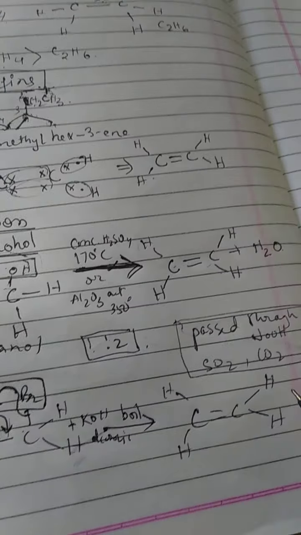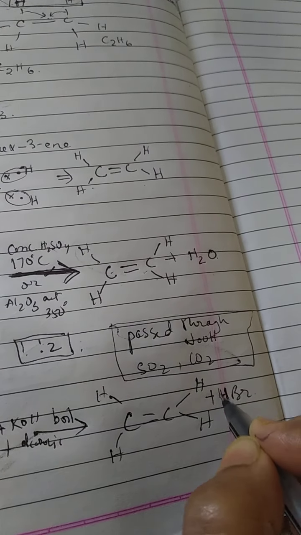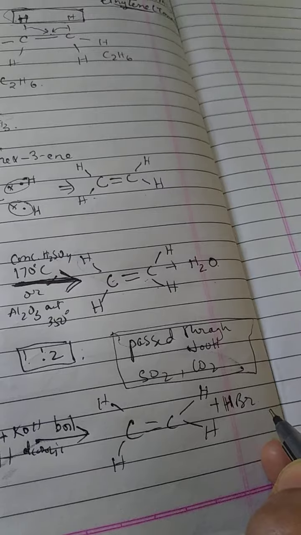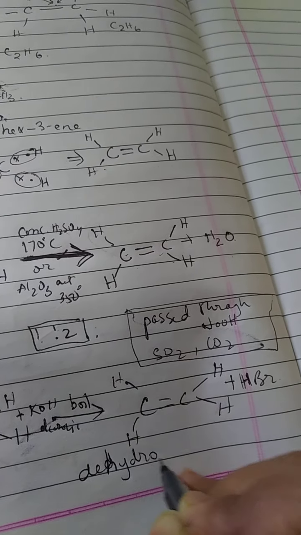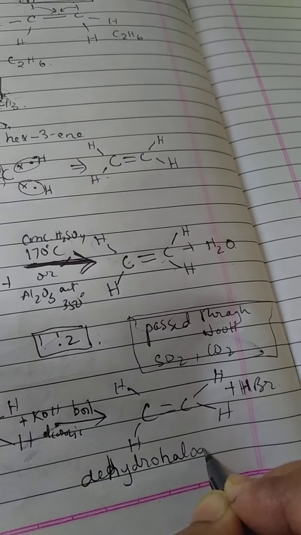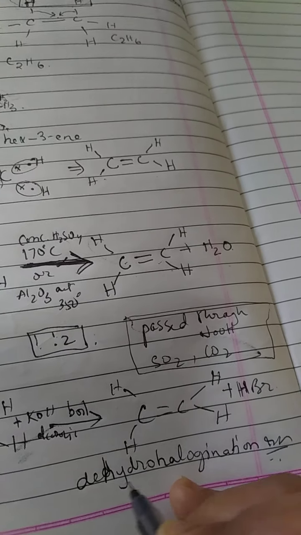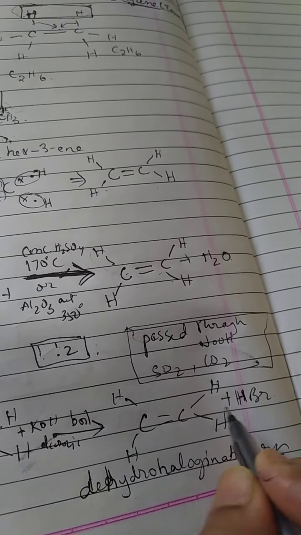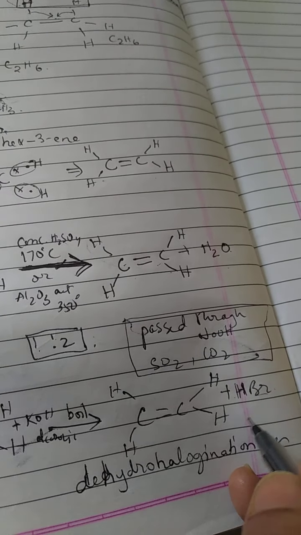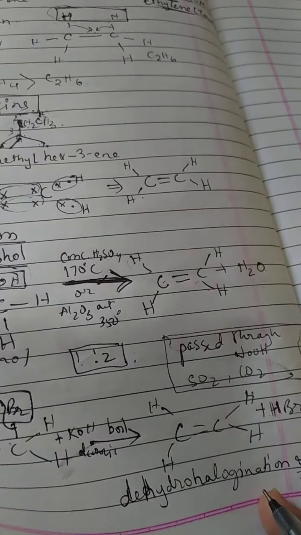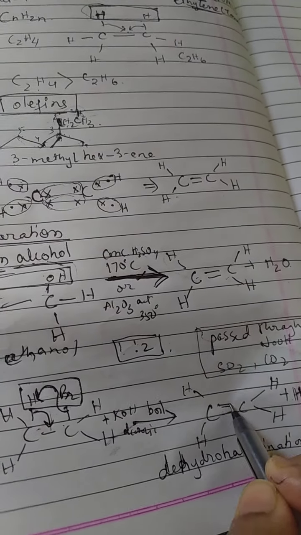So this is how this reaction takes place. Now because HBr is lost, it is also called dehydrohalogenation. This reaction is called dehydrohalogenation, because D means you are losing it, hydro is hydrogen, and halogen means bromine, chlorine, iodine, anything. So this is another method of preparing ethene.